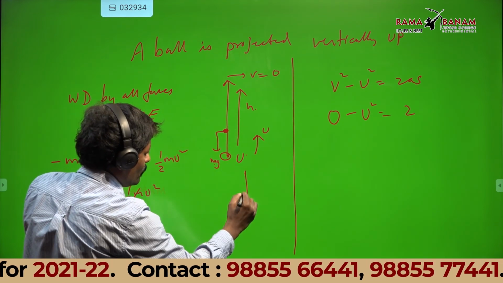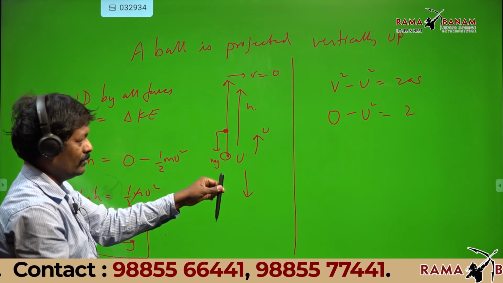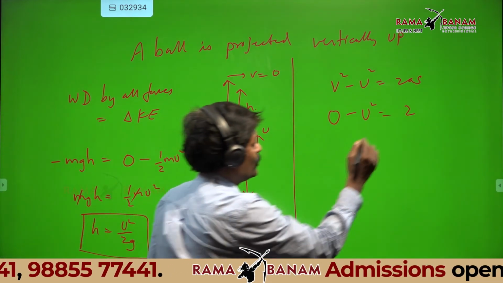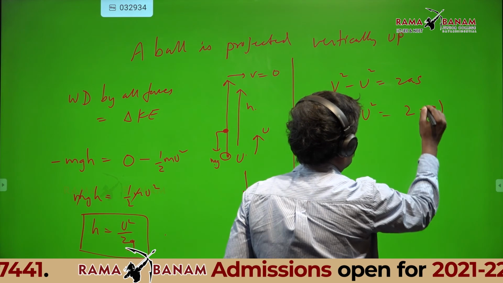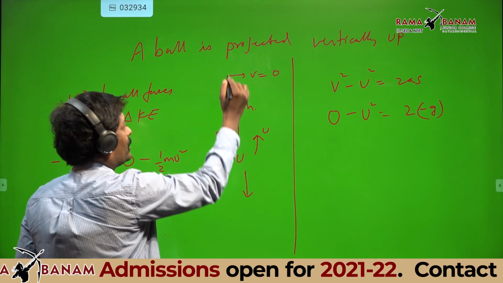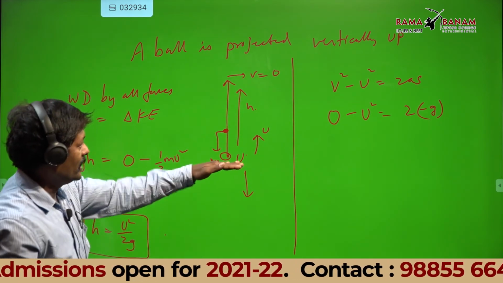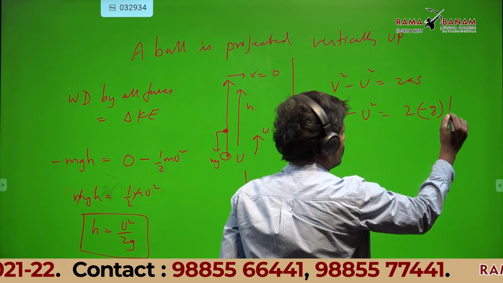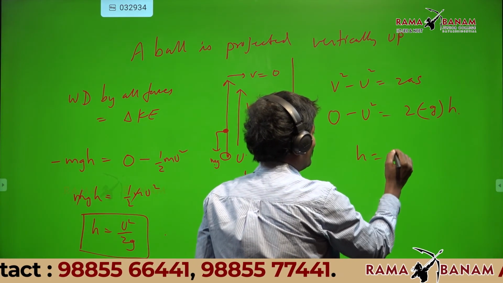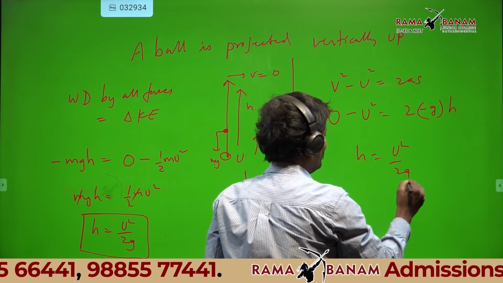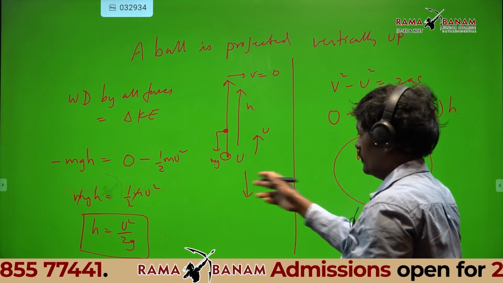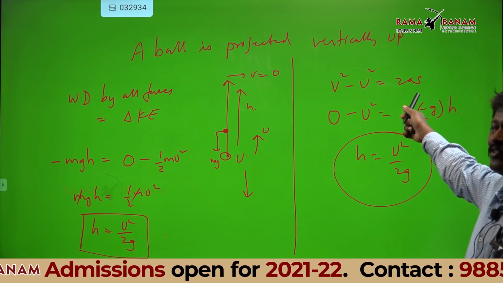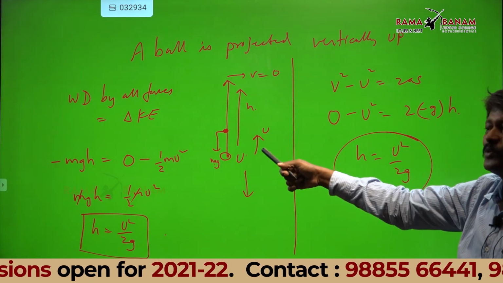Gravity is down. Is g negative or positive? Negative. Yes, sir. So minus g. S is the displacement, total how much? H. See the wonderful point. Both are same or not? That means here I used the equation of motion. There I used the work energy theorem.